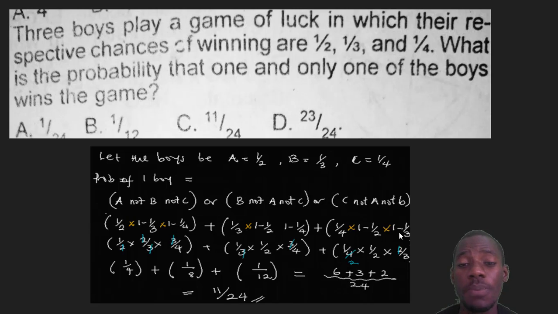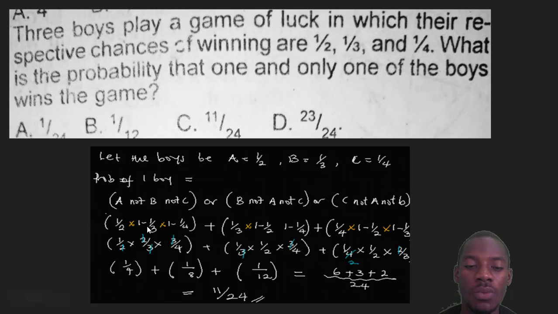So if you pick 3 things and they say it's one of the 3, just ask: is it the first, not the second, not the third, or is it the second, not the first, not the third, or is it the third, not the second and not the first? That is the way probability thinks. Okay, so the answer will be 1 over 2 is still here, times 1 minus 1 over 3.